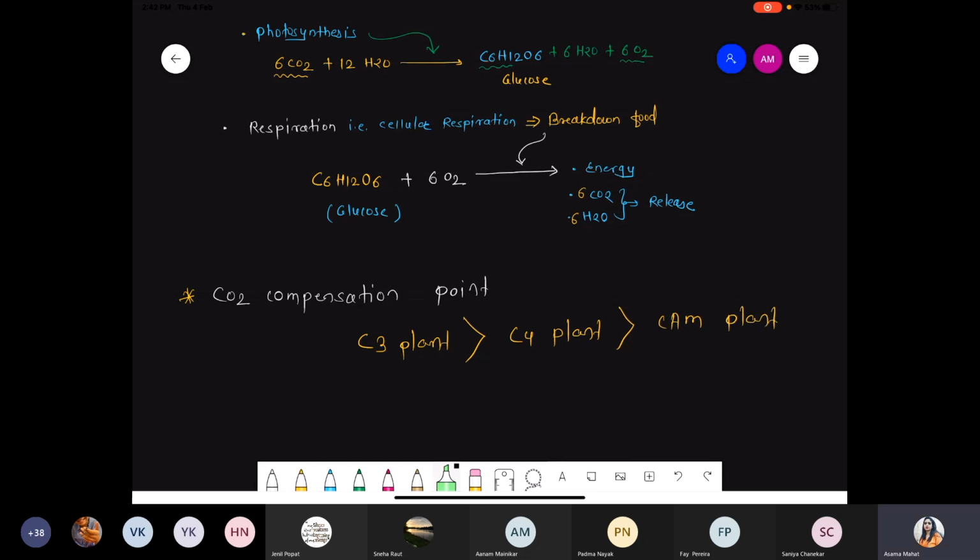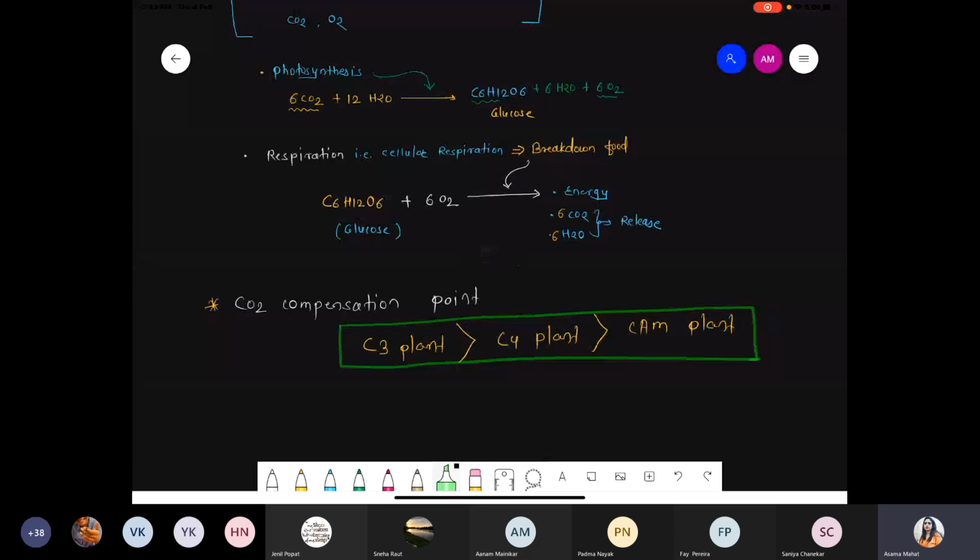Okay, C3, C4, as well as the CAM plant. So CO2 compensation point is more in case of C3 plant, then less in case of C4 and least in case of CAM. If you want the value, you can go through the module. The module has a chart with C3, C4 and CAM with all properties. You just refer to that and you will get all information.